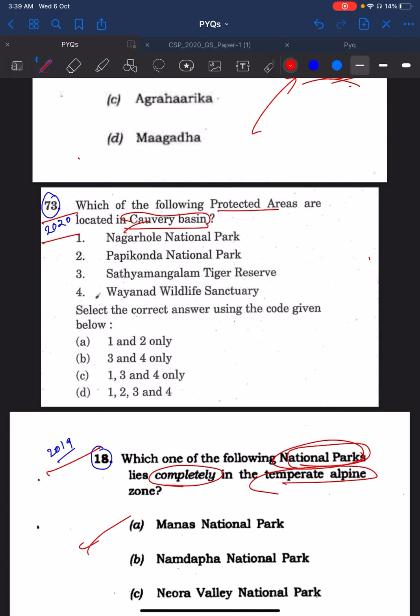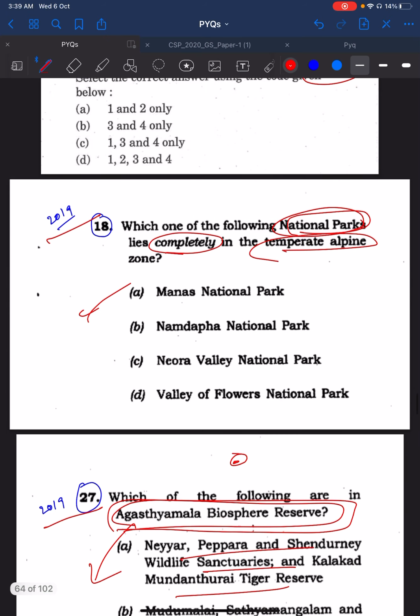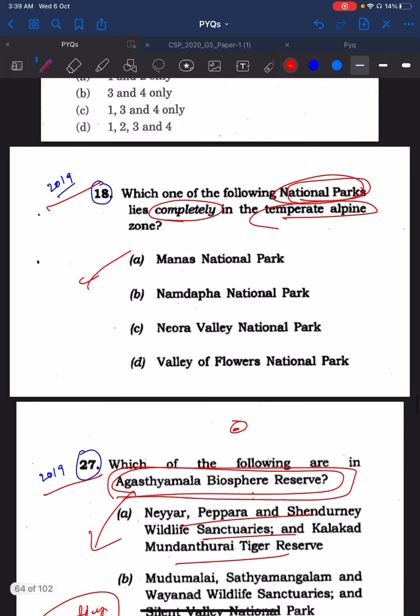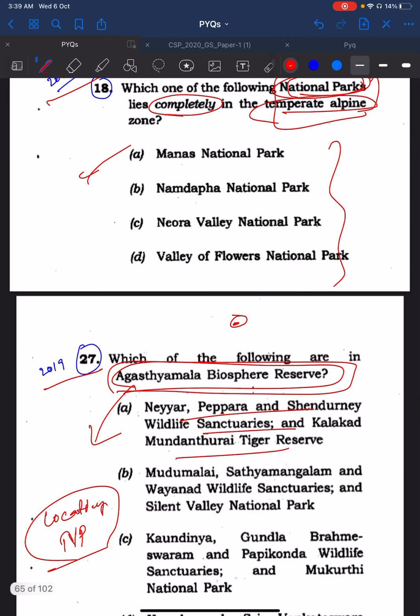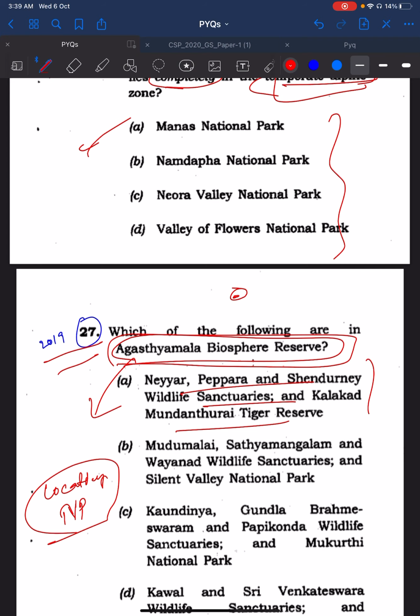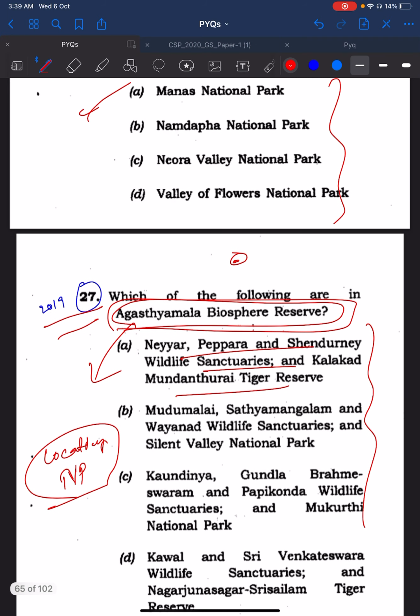2020 73rd question. This is about national parks, protected areas, and mapping of these national parks. The same kind of question was asked in 2019, 18th question. A national park was given and its location was asked. In 2019 again national parks were given, then they asked which of them falls under Agasthyamalai Biosphere Reserve.